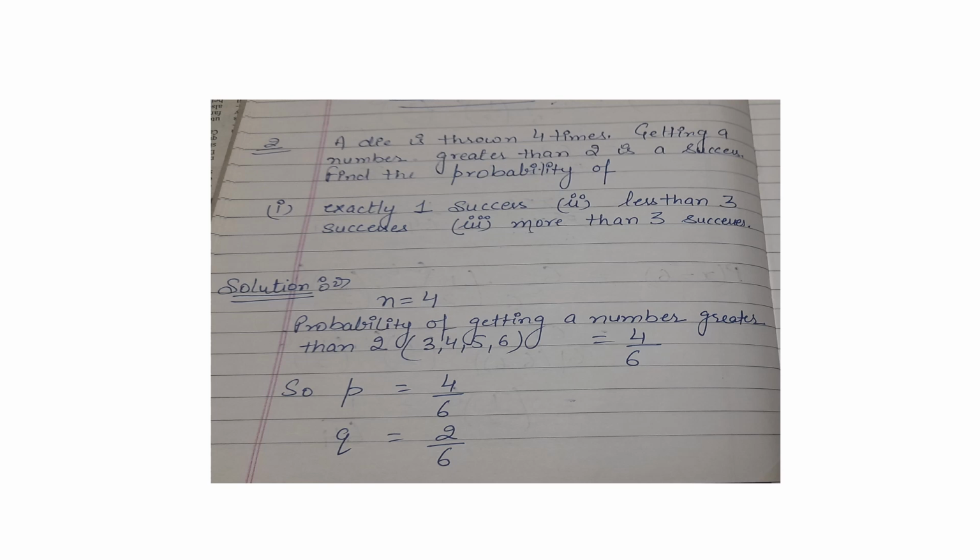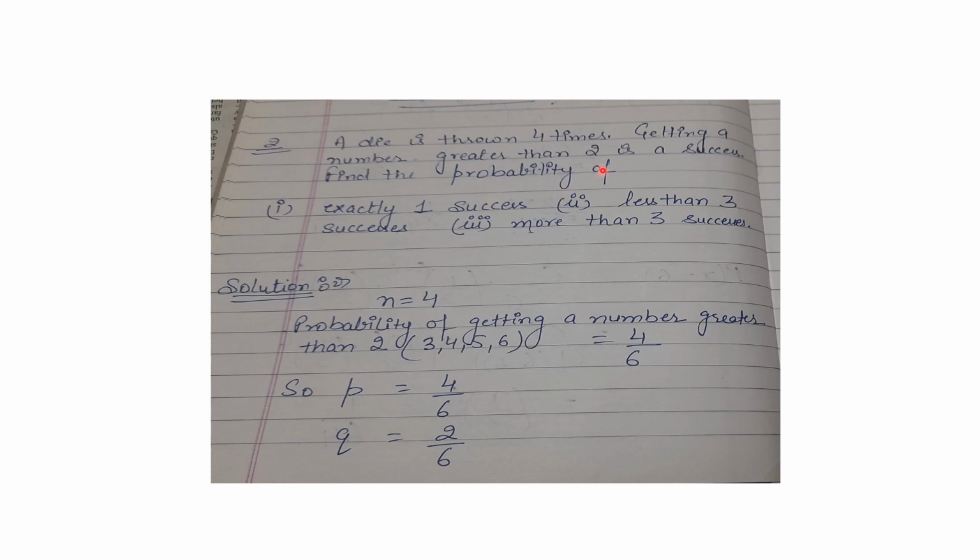So this is our question number 2. In this they are stating that a die is thrown 4 times, and getting a number greater than 2 is considered a success.